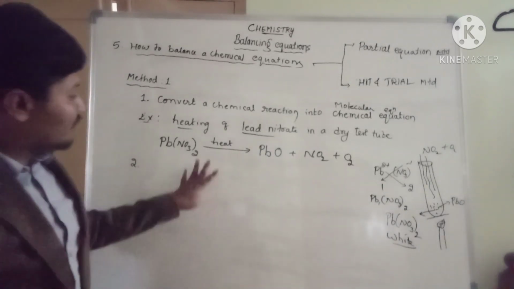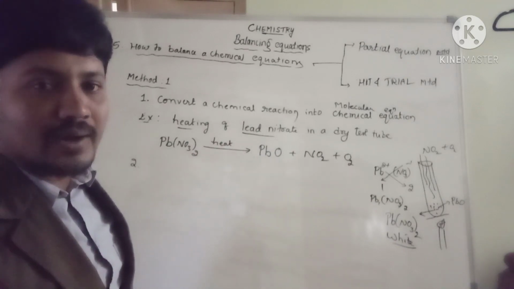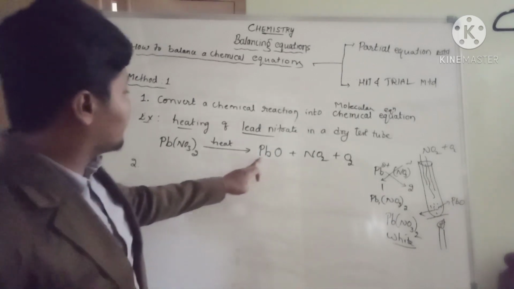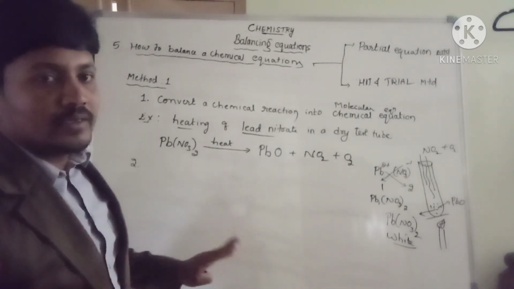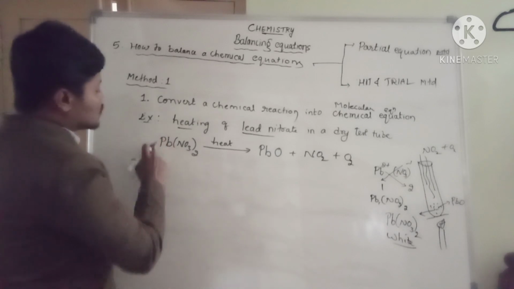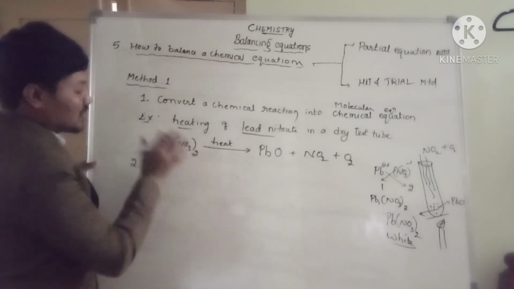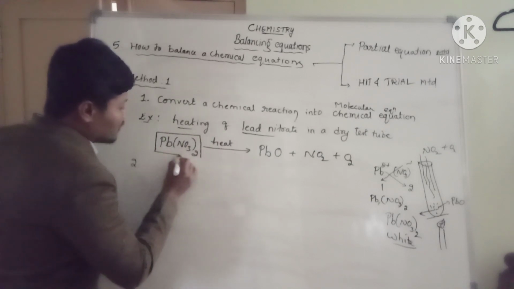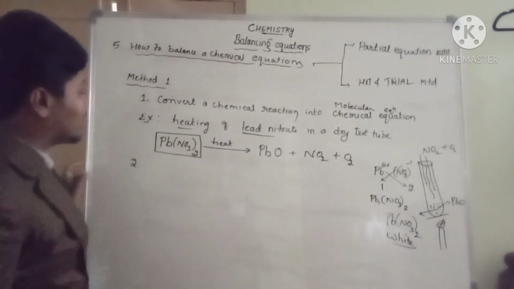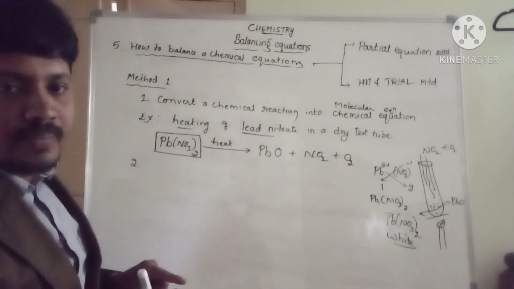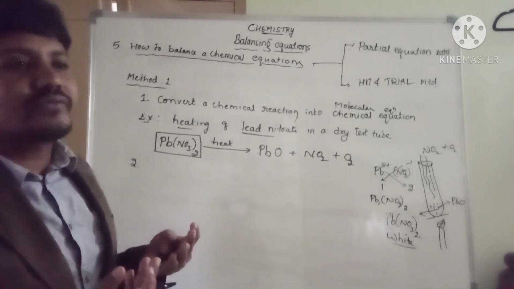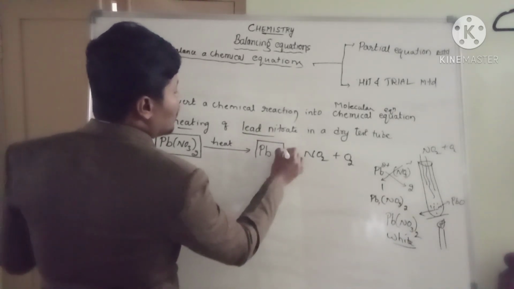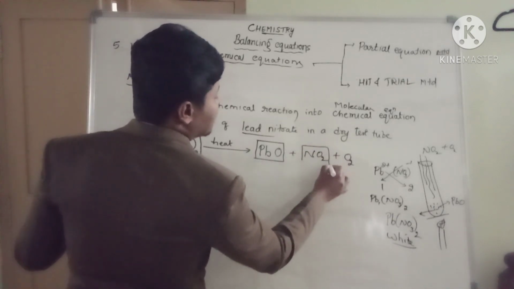Step 2: when we have written a fixed composition of a compound, we should not change the composition. Instead of here actually PbNO3 is there. You are not supposed to put any number within the box. I'll create one box. We should not change any composition of the compound. For that I'll write a box. Why? Because that minimizes the confusion. So very simple. I'll write boxes for all the compounds, products as well as the reactants.